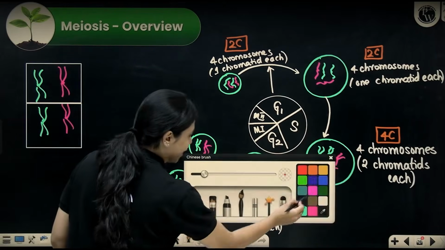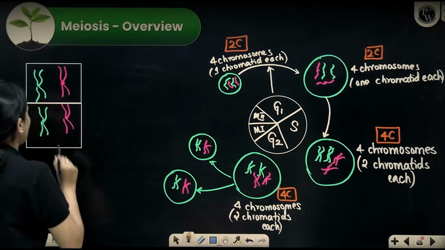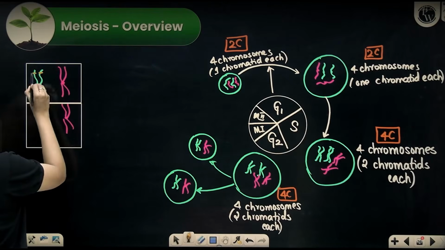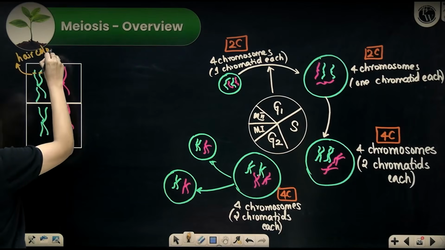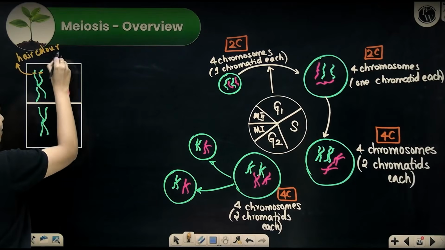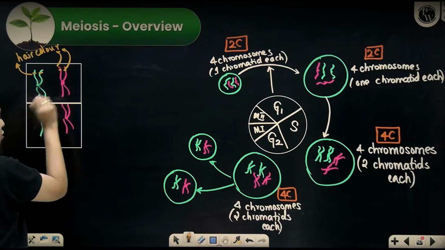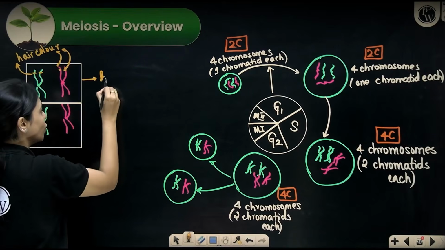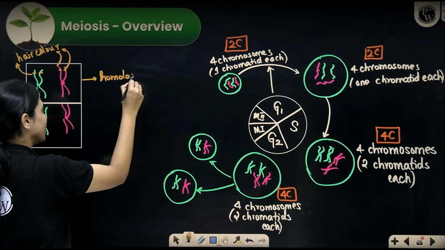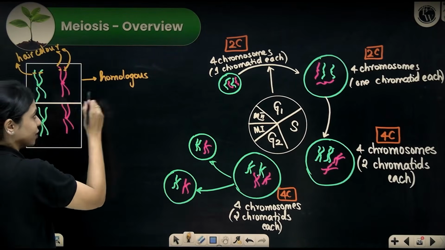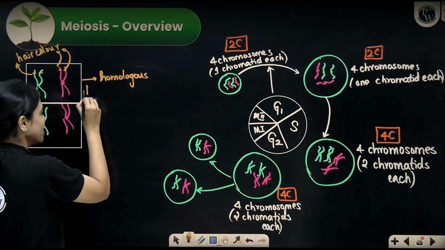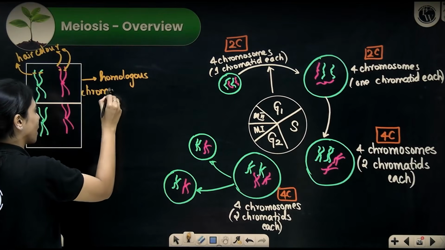It depends on the kind of genes it carries. If this chromosome at this position has information for hair color and this chromosome at the exact same position has information for hair color, then these two are said to be homologous chromosomes. They have similar information at the same place for similar character. Okay, so these are called homologous chromosomes.